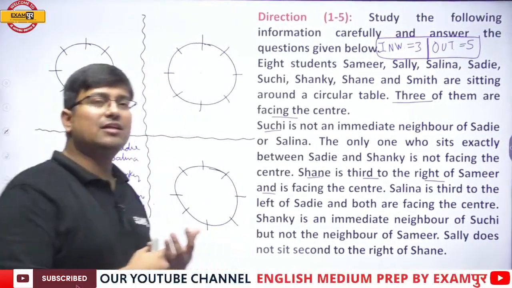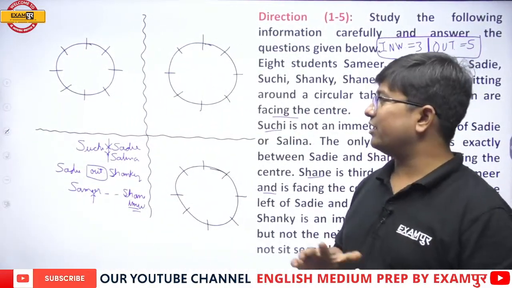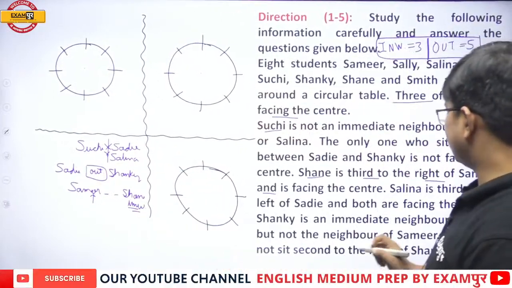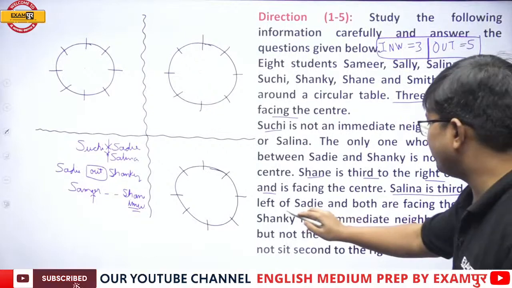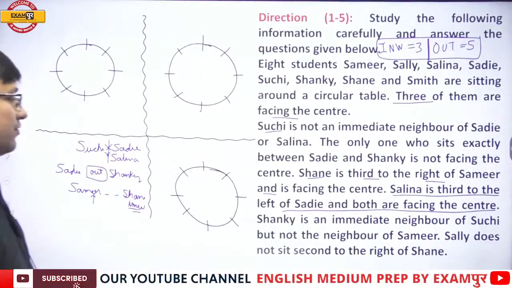Now, but still the problem is we are not able to start. All the information given until now was indirect information which I have written outside. But now read this one. Salina sits third to the left of Sadi and both are facing the center.